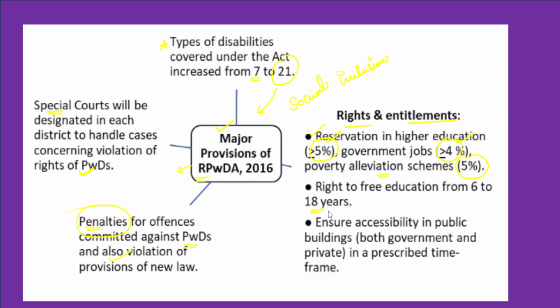Now after that, persons with disabilities have a right to free education from 6 to 18 years, and it also ensures accessibility in public buildings, both government and private, in a prescribed time frame. Okay, so you may have heard about the Sugamya Bharat Abhiyan. Sugamya Bharat Abhiyan is providing necessary infrastructure, particularly Divyangjan friendly infrastructure.